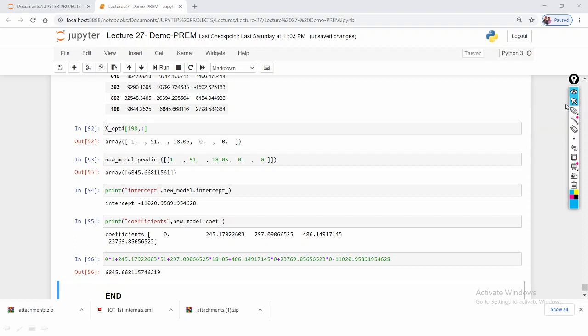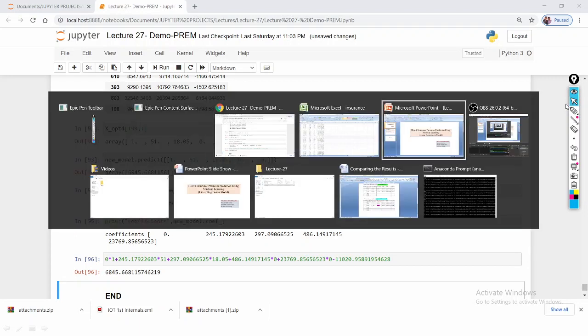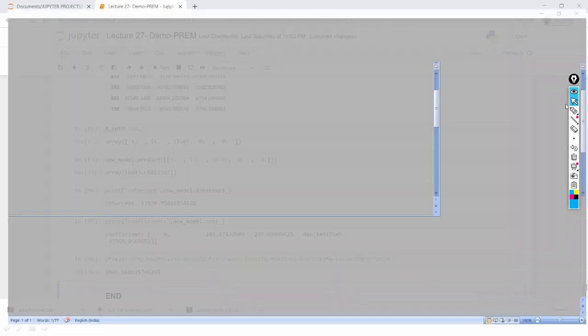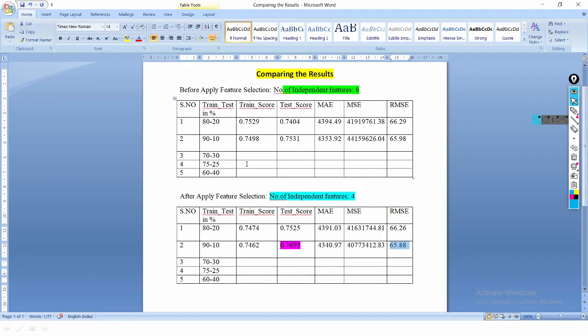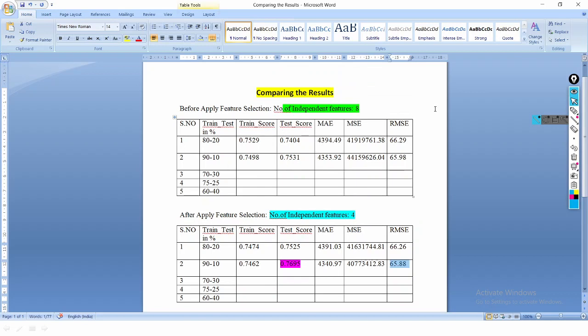So what is your duty? I'm going to show the results. I'm comparing the results here. Before applying the feature selection, the number of independent features is 8. Here my train test split is 80 to 20%.